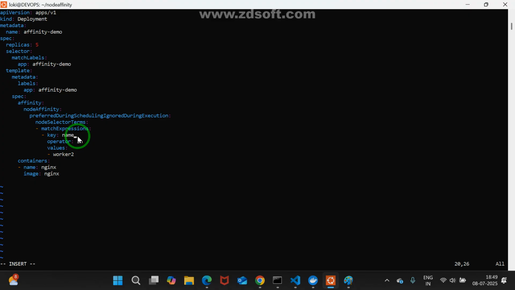If node 2 is there, good. If node 2 is not there, what will it do? It will go and create on other nodes. That is the meaning of preferred. Is it okay for you? We may try first in this way. Shift :X.